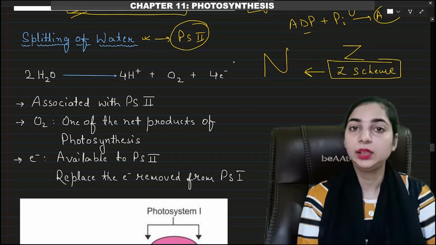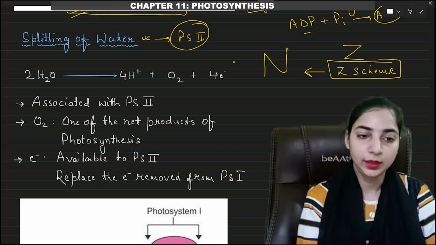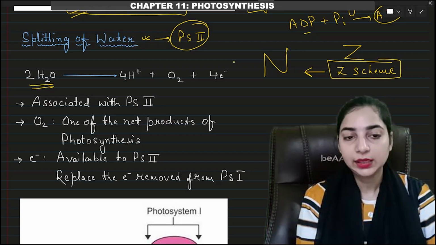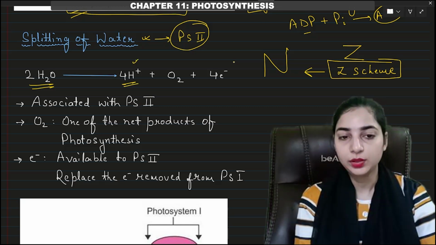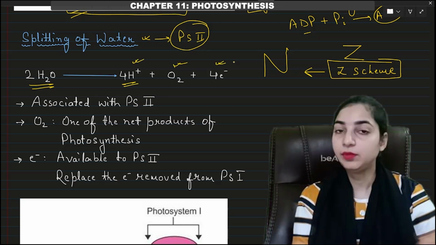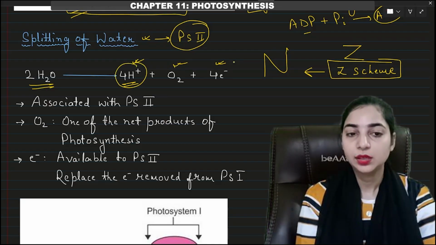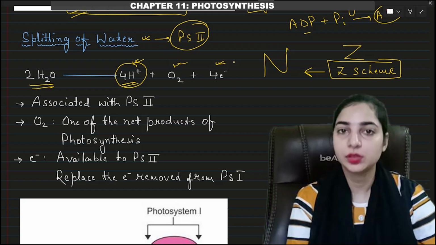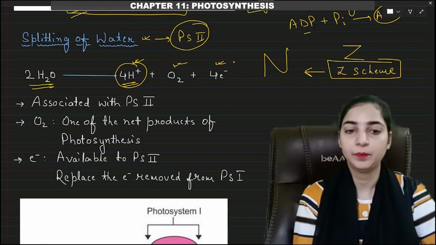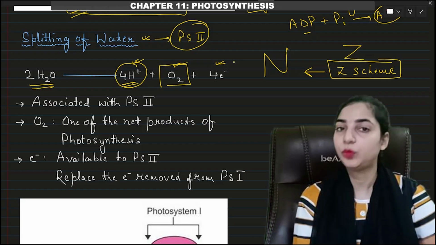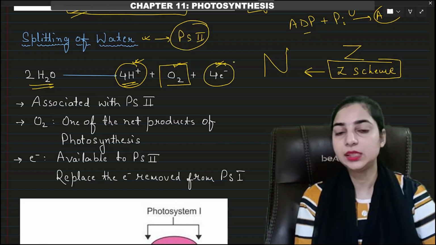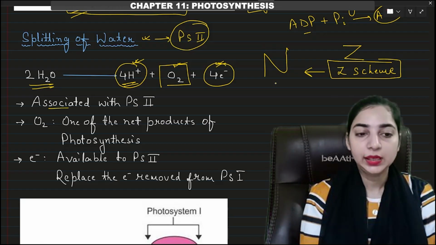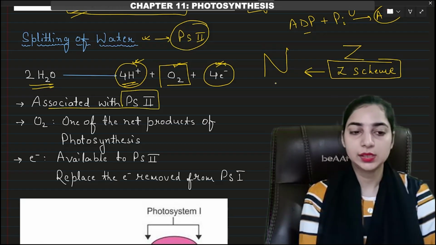And PS2 is located in the inner thylakoid membrane. Okay, so this is the equation of the splitting of water. Water molecule splitting results in the release of protons, oxygen and electrons. Again we will revise. The protons that are released will get accumulated in the lumen of the thylakoid, which will result in the increased concentration of protons in the thylakoid lumen. Oxygen is one of the net products of photosynthesis, and the electrons that are released will be used during the light reaction. Okay. This splitting is associated with PS2, we have already discussed.